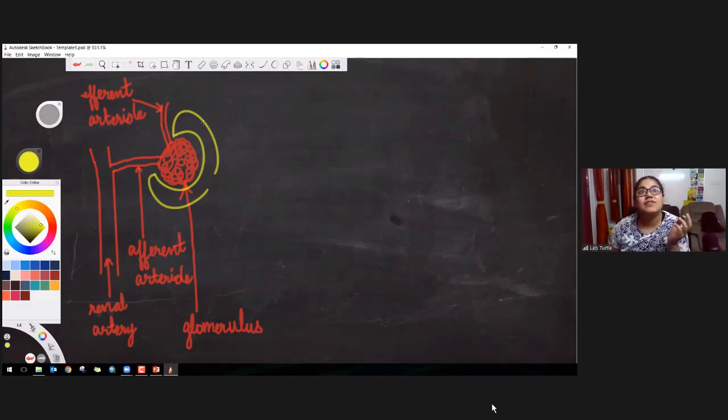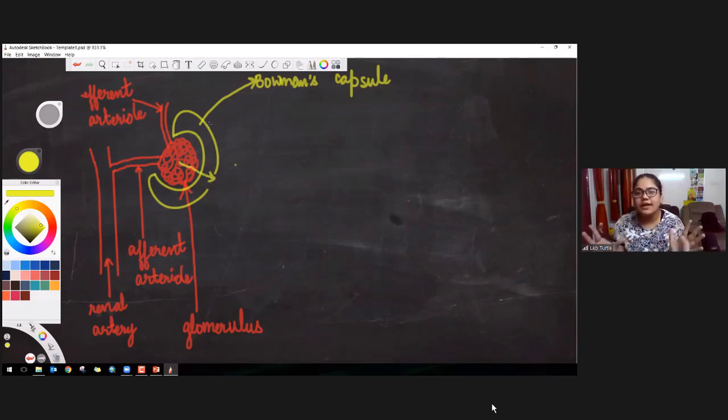Okay, so I'm marking it with yellow. This is known as Bowman's capsule. B-O-W-M-A-N-S capsule. So whatever blood was filtered in the glomerulus now comes into the Bowman's capsule. This blood does not contain red blood cells, does not contain white blood cells, and it does not contain the bigger proteins. Okay, only the small substances of blood come into this Bowman's capsule.